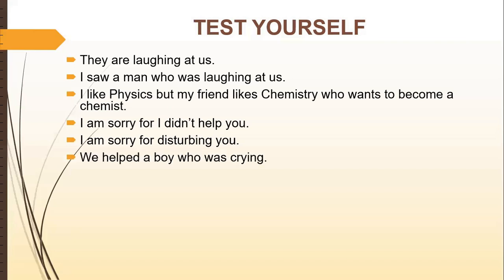We helped a boy. What did we do? We helped a boy, right? And who was crying. So who was crying is relative. Who is basically a relative pronoun, and a relative pronoun means a pronoun which can play the role of pronoun plus conjunction, right? So is it simple, complex, or compound? You have to check how many actions are prevailing in this sentence and which type of conjunction is used. It will help you decide whether it is complex or compound.